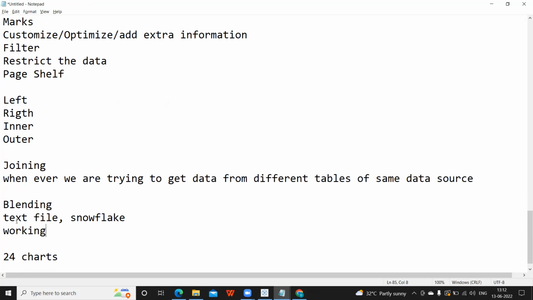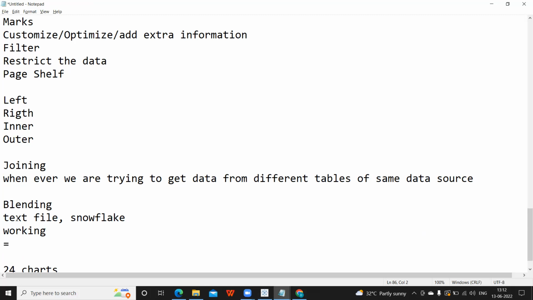If you're going for a beginner level, then the basic definition would work. But if you're going for an advanced level, then you need to understand the background working of blending and joining. I've posted a detailed video on this. If you need a video on how join and blending work or anything else, just comment and I'll try to publish the video. Blending works like an equal to operator or a left join, I would say.